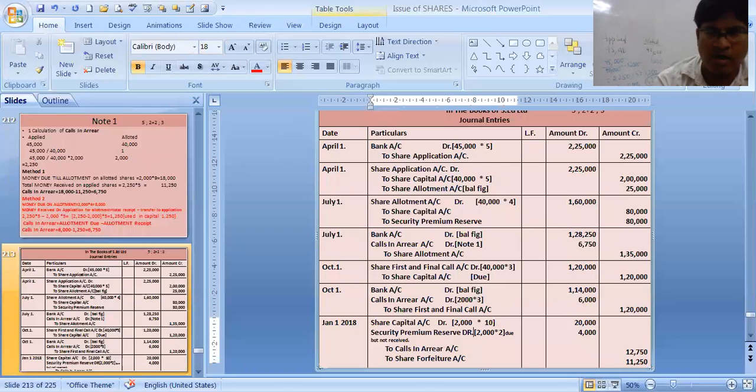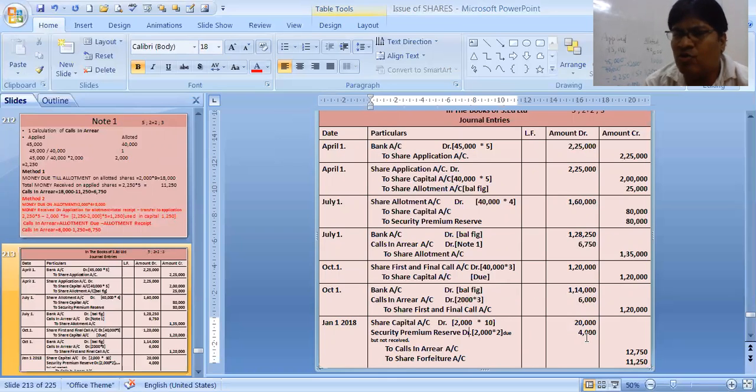Yes. SPR debit, why? Because we have made the due, but the persons have not paid any money. See over here, only 1250 we have received extra. Not a single penny for security premium reserve we have received. That's why the entire security premium, that is 2,000 into 2, 4,000, is being debited.